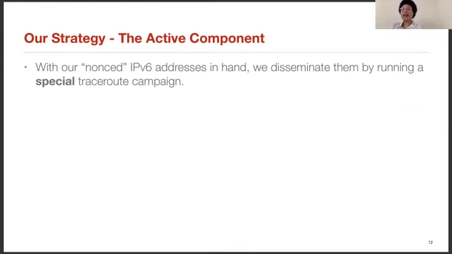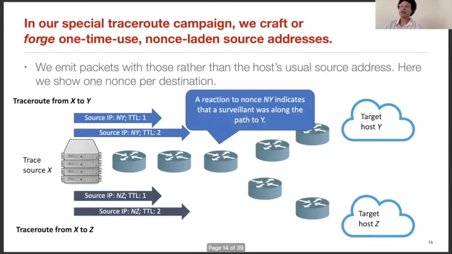With our nonced IPv6 addresses in hand, we disseminate them by running a special traceroute campaign. In our special traceroute campaign, we craft or forge one-time use nonce-laden source addresses. We emit packets with those nonced addresses rather than the host's usual source address. And here in this diagram, we show one nonce per destination. And here we show that a reaction to nonce N_Y indicates that a surveillant was along the path to Y.